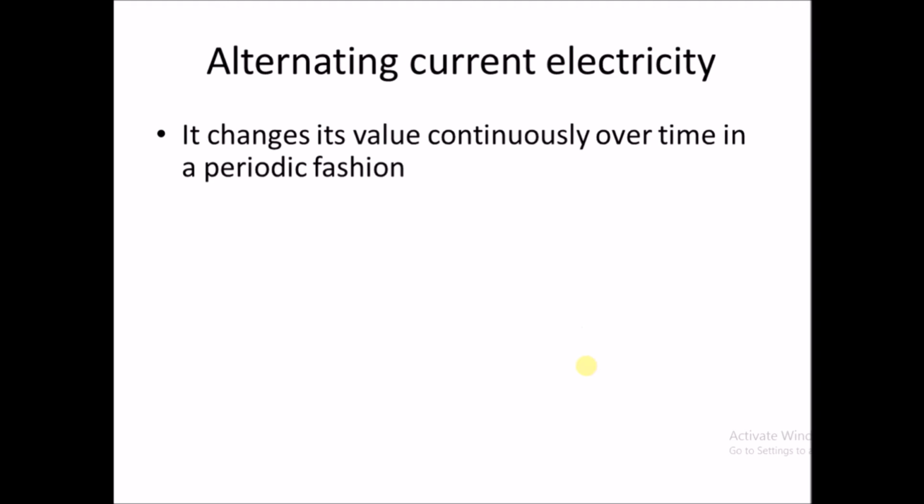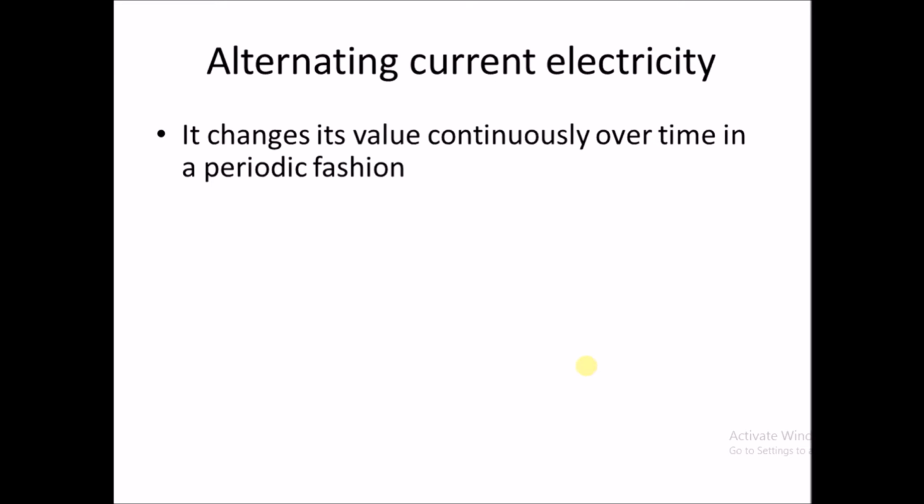So now we will see what is AC, that is alternating current electricity. Alternating, as the name suggests, means it gets altered or changed over time. So alternating current electricity changes its value continuously over time in a periodic fashion. Periodic means that it repeats itself in cycles, that is, after a certain period it repeats itself.